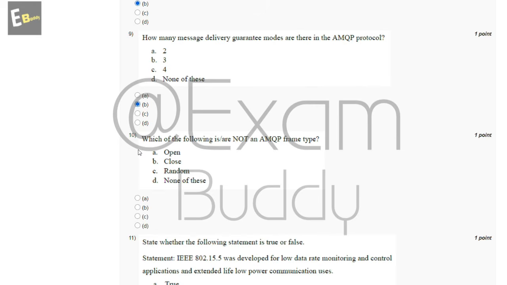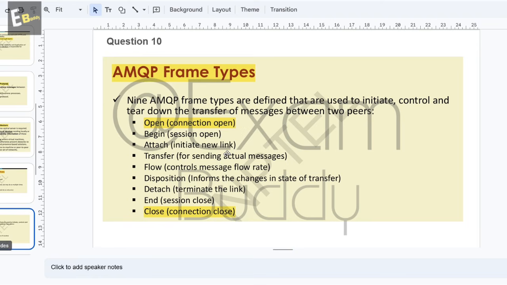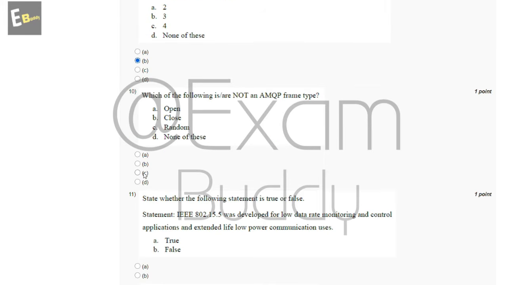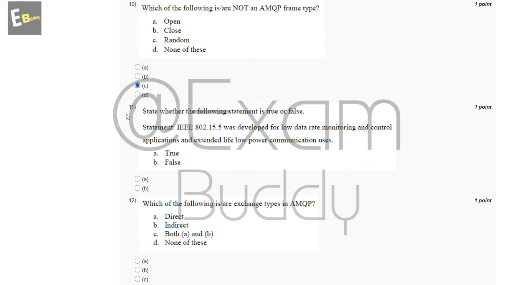Now the 10th question is, which of the following is not an AMQP frame type? So the answer of the 10th question is AMQP frame types: open, connection open, and close, connection close. So the answer of the 10th question is C, random.